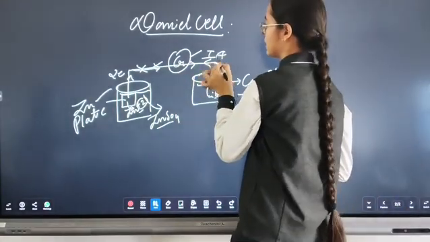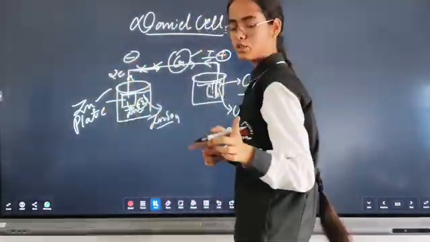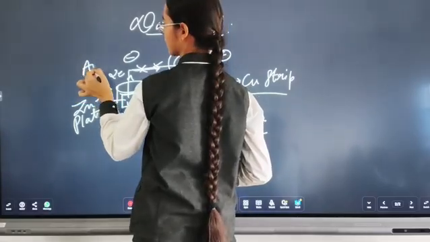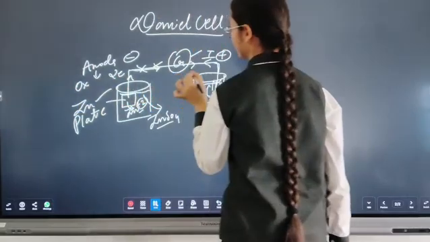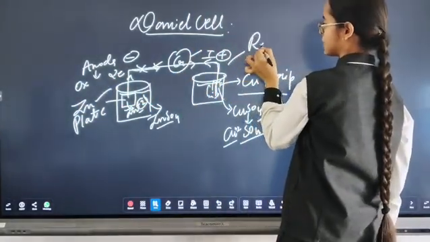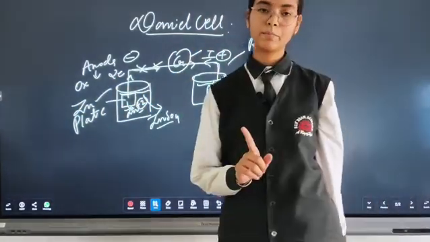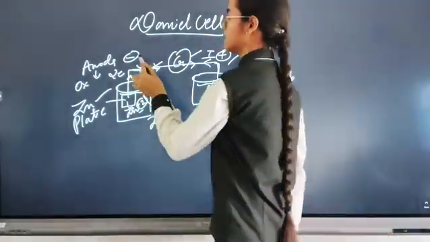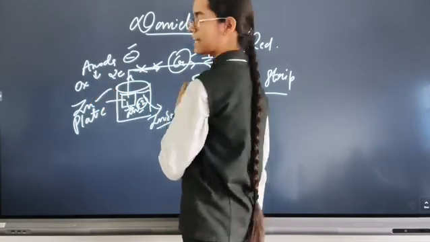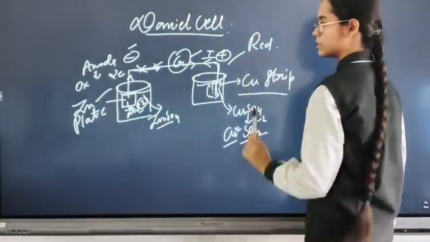Also we know that zinc is the anode, and at the anode oxidation takes place, and at the cathode reduction takes place. But do you remember one thing we have studied in our classes, that the minus sign is always for the cathode and the plus sign is always for the anode?